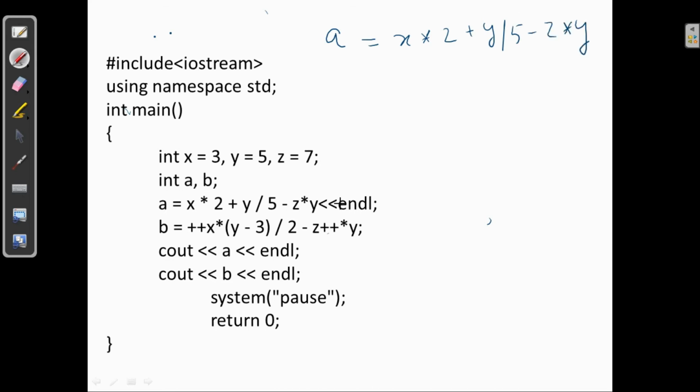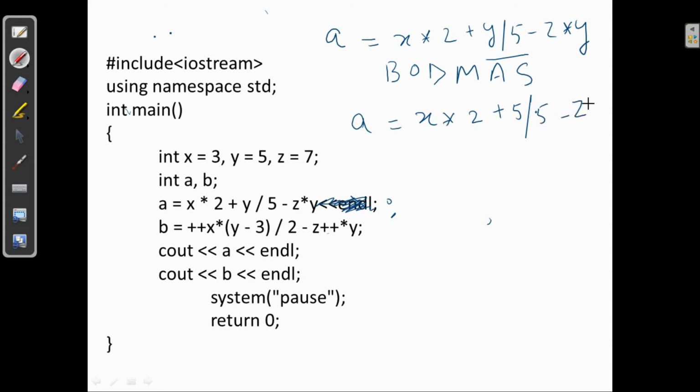This is my mistake, there should not be endl here, because we are assigning the value only. So a is x into 2 plus y upon 5 minus z into y. According to BODMAS, bracket, order and then division are evaluated first. So here we have division, so division will be evaluated first. So it will be like x asterisk 2 and y is 5, so 5 upon 5 minus z asterisk y.